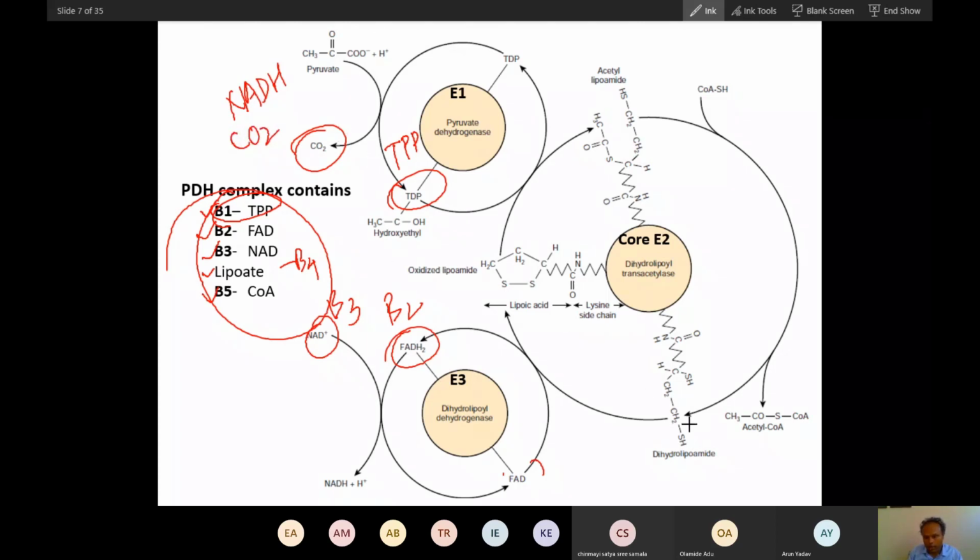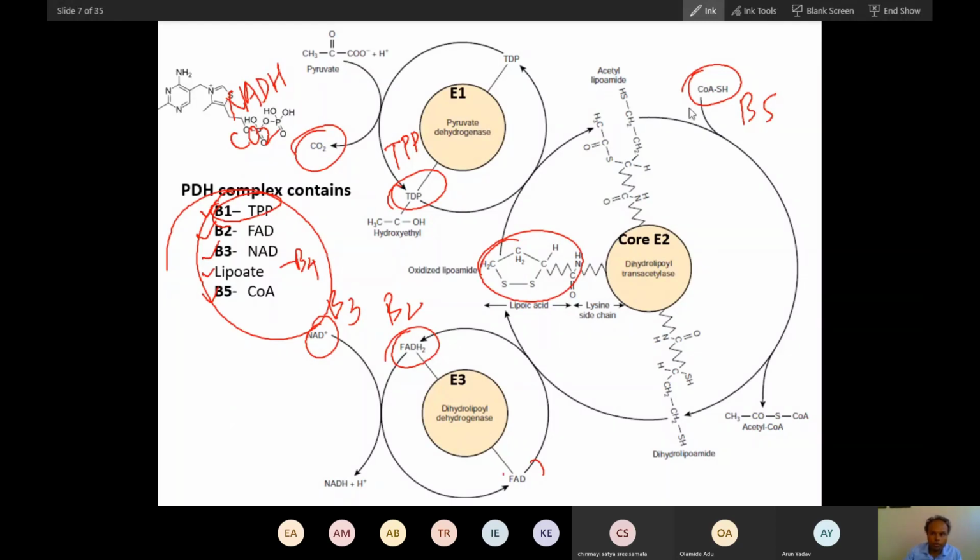And then this coenzyme is pantothenic acid, vitamin B5. So it is taking this acetyl from this. So this is how many vitamins you can see, with lipoid coming with complex 2. So remember 5 vitamins come here, including lipoid. Remember lipoid as vitamin B4. It is not vitamin B4, but remember it as vitamin B4.